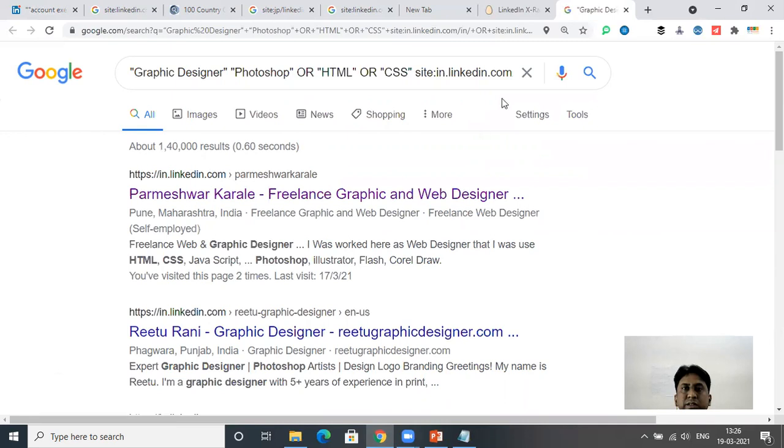So guys, this was how to source the profile, and that's it.